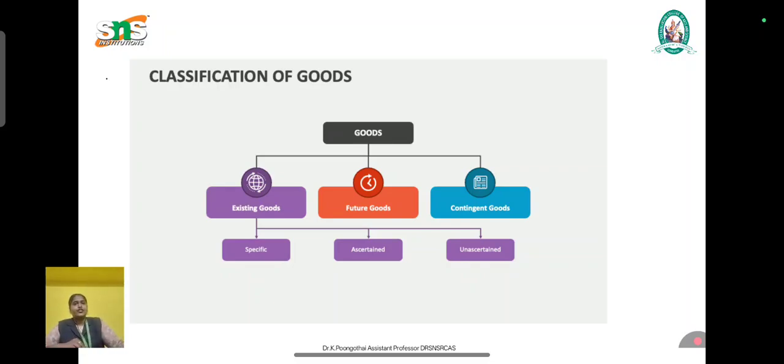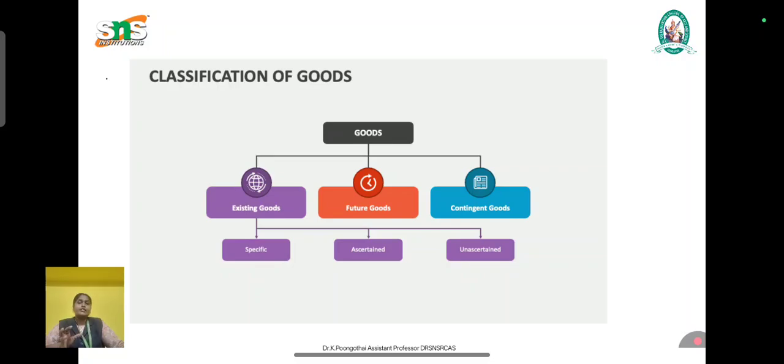The next thing is contingent goods. Contingent goods are a type of future goods. Their acquisition depends upon an uncertain event. Example, goods to be sold if a particular ship arrives, or sale of crop if rainfall occurs. If the uncertain event does not happen, the contract becomes void. So that is a contingent contract. It may happen, it may not happen. So that becomes a contingent contract, dependent on an uncertain event.